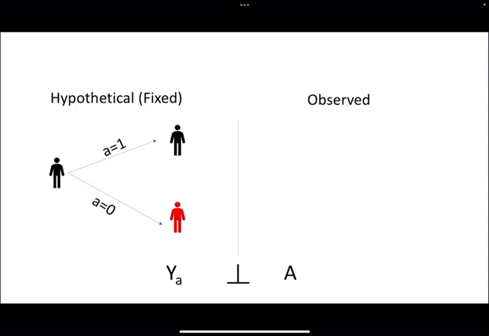And that's something that is fixed, it exists independently of what they actually get. So if they get the treatment, a equals 1, everything on the left stayed the same. Nothing changed as a result of what they actually got. This is kind of preordained: if they get treated, they don't get the outcome. If they don't get treated, they get the outcome. That exists regardless of whether they don't get the treatment or whether they get the treatment, basically.